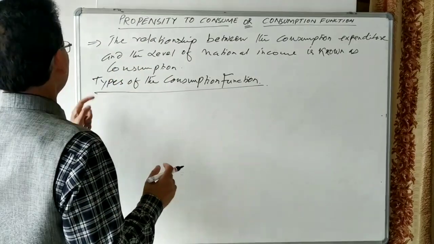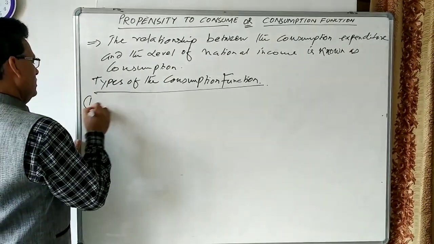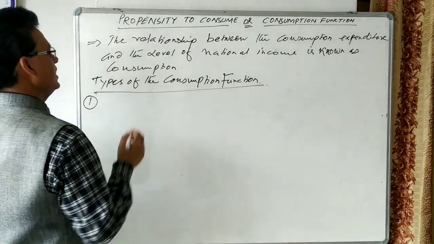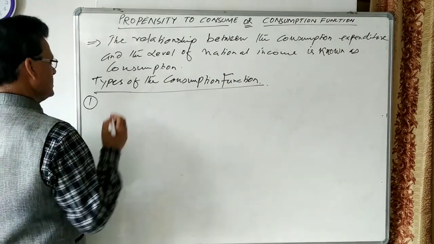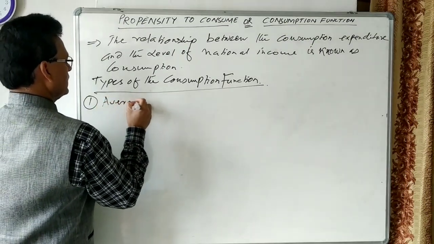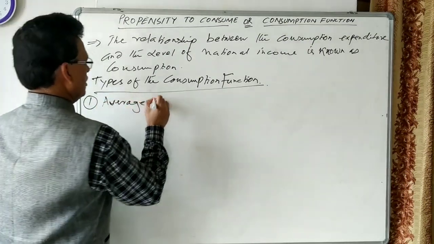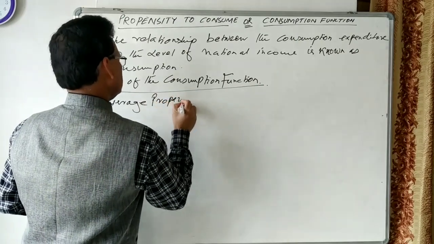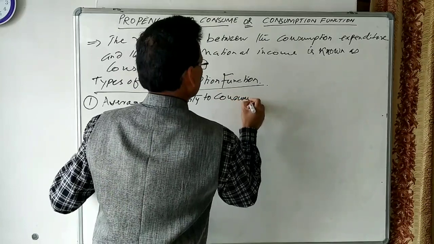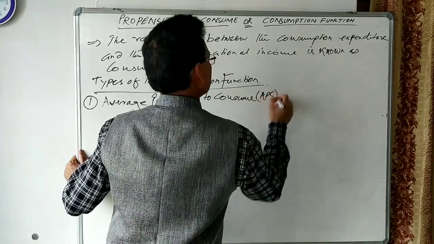So there are two aspects through which we can measure this consumption or propensity to consume. One is called average propensity to consume. This is APC.